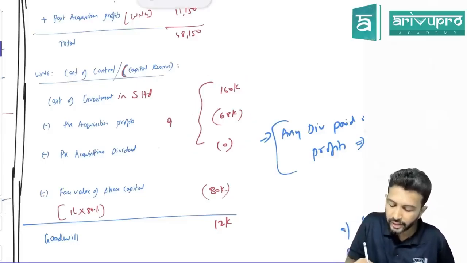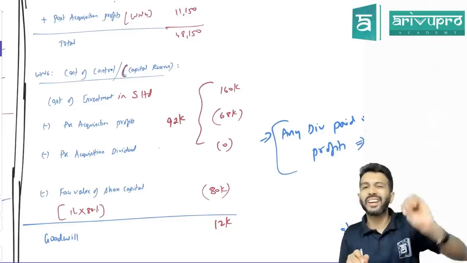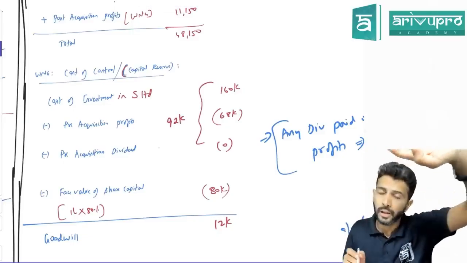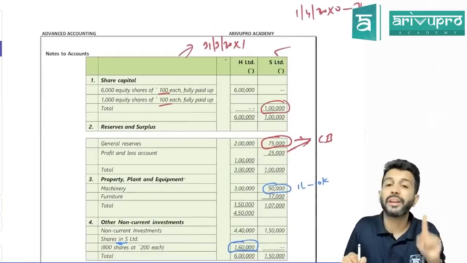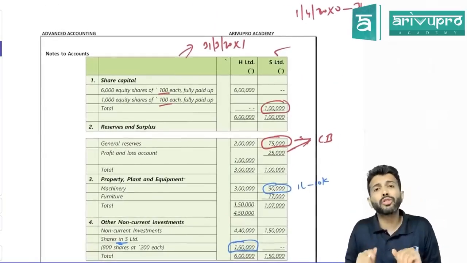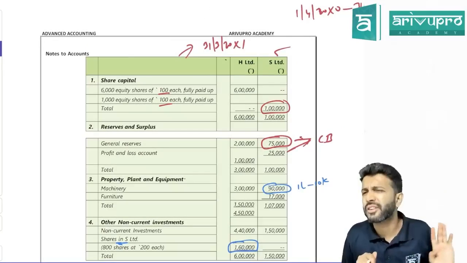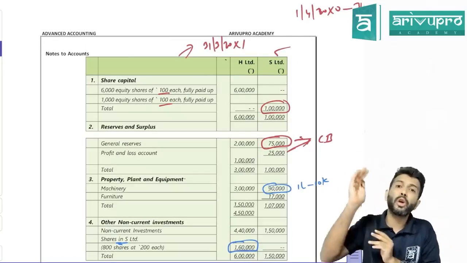How much are you getting? 92,000 is the net cost of investment. Agreed? Sir, what is the share capital in subsidiary company? 1 lakh. Does the entire 1 lakh belong to holding company or only 80%? Only 80% because 20% belongs to other guys.